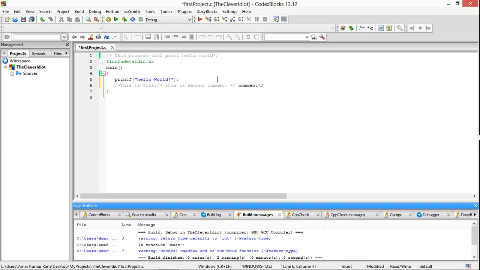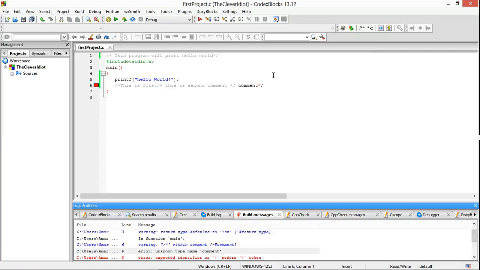Now what happened here? The compiler will see that the comment has started, and it will ignore the other comment starting point, because the compiler will only take the first comment starting point. Okay, and as it gets the first ending point of the comment, it will ignore the second ending point, and so the last part is not treated as a comment and it will show an error. Let's check it. Yeah, it's an error. So you can't create a nested comment, meaning a comment within a comment.